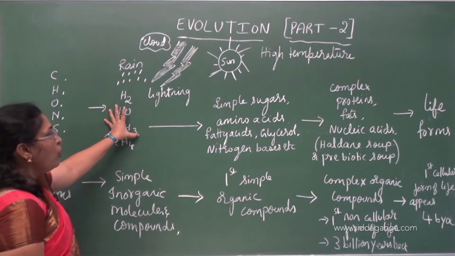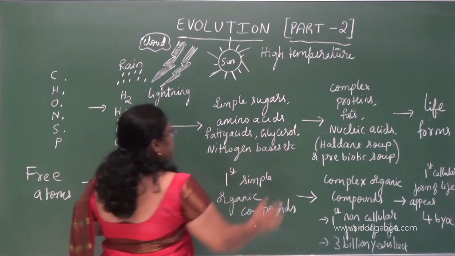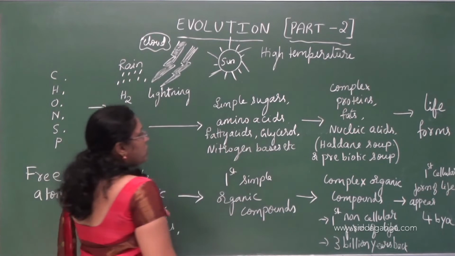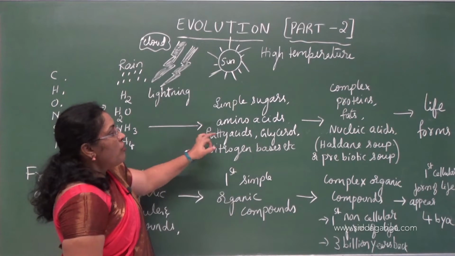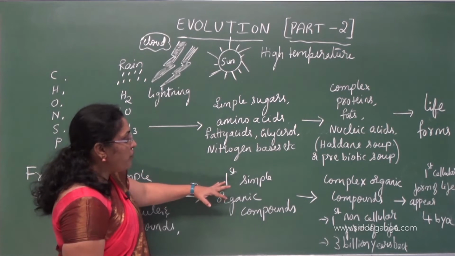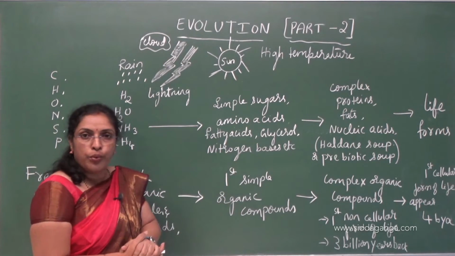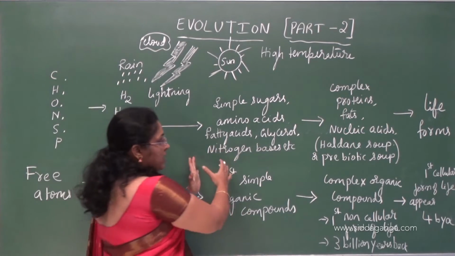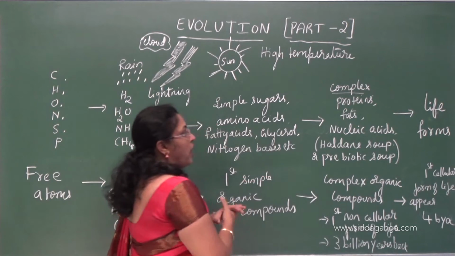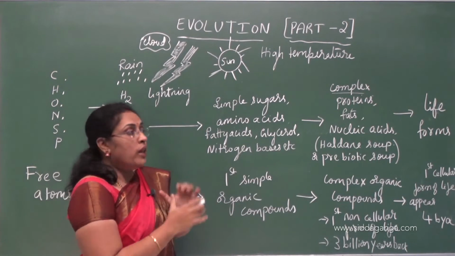And these molecules, in the presence of these conditions, again reacted and formed simple sugars, amino acids, fatty acids, glycerol, nitrogen bases, etc. That is nothing but the first simple organic compounds were formed, and this gave rise to complex proteins, fats, nucleic acids.